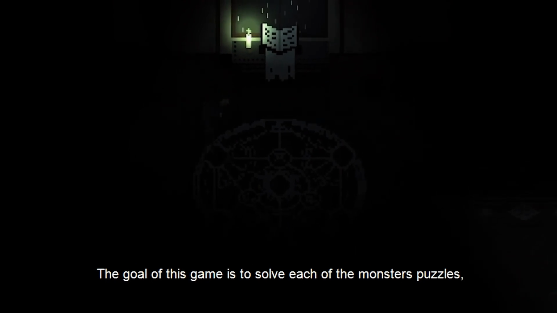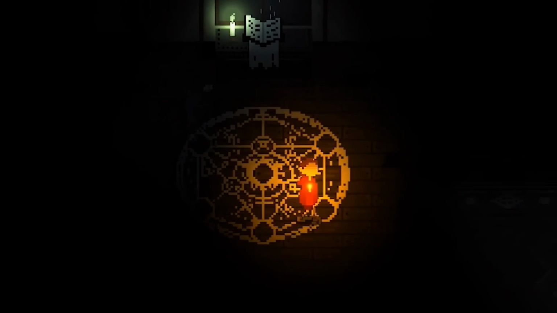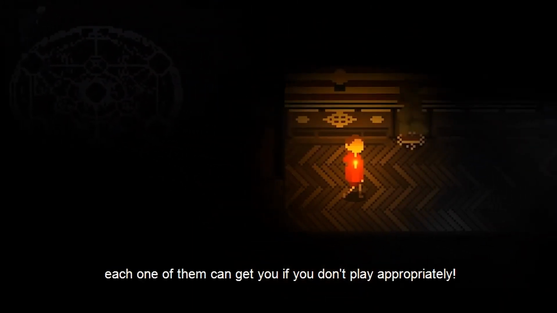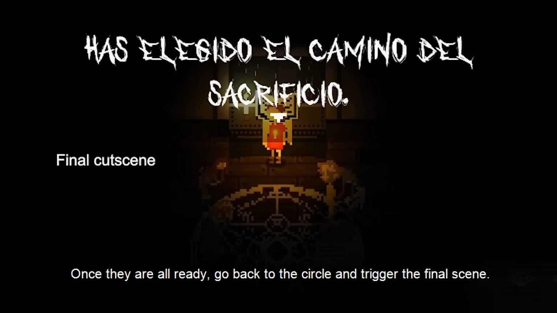The goal of this game is to solve each of the monsters' puzzles and convince them to go back to the ritual's circle. But be careful, each one of them can get you if you don't play appropriately. Once they are all ready, go back to the circle and trigger the final scene.